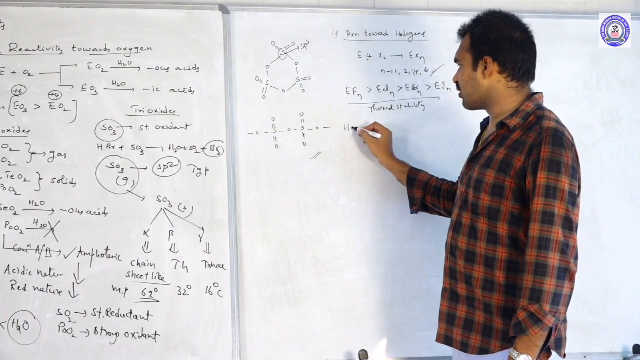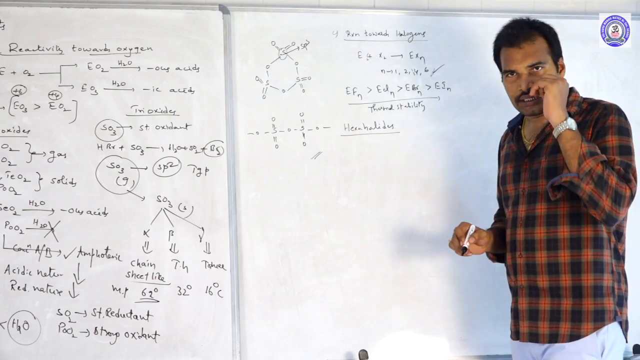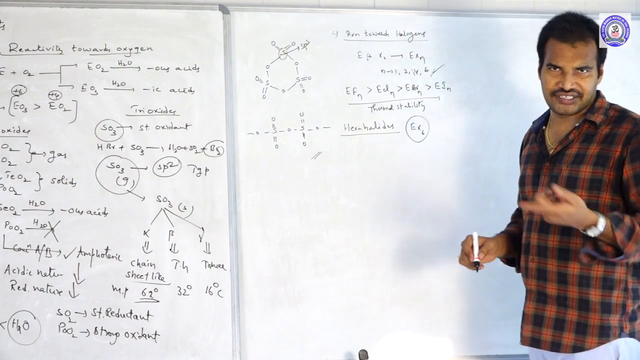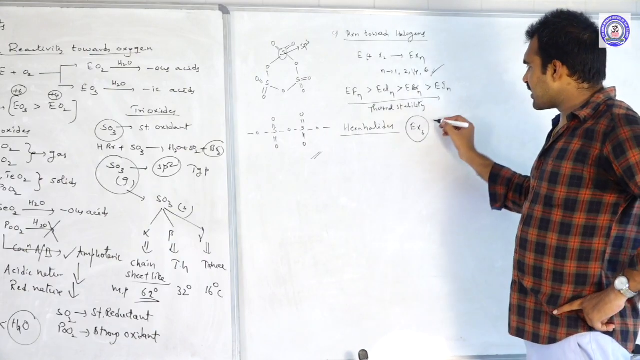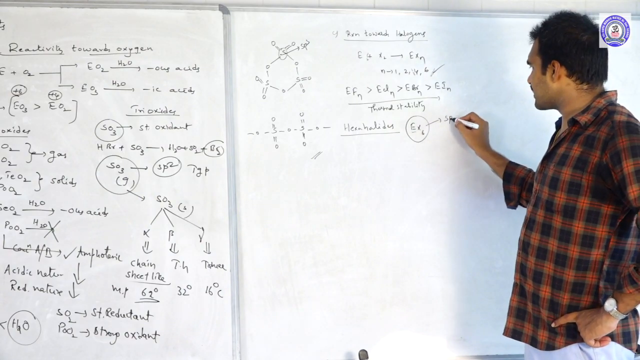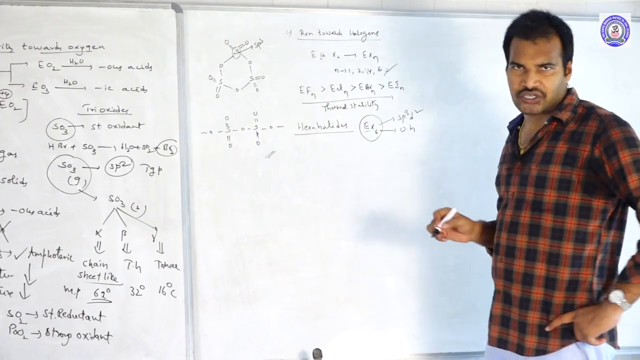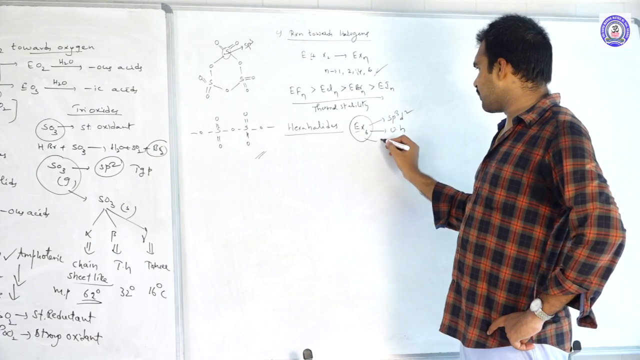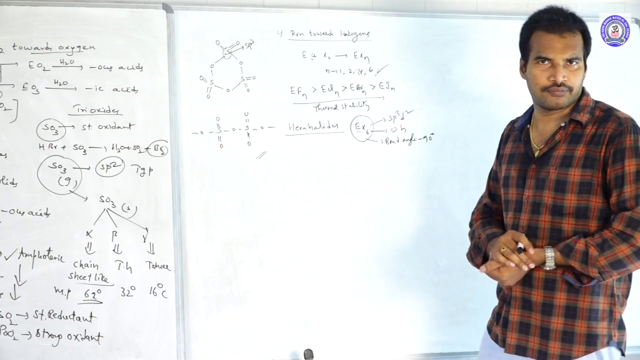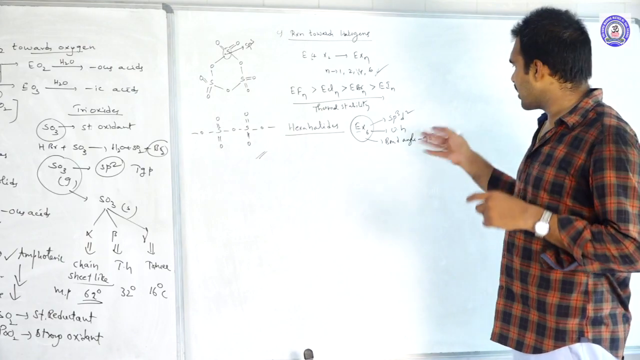Let us discuss one by one. The first one is hexahalides. EX6 indicates hexahalides. In hexahalides, the central atom undergoes sp3d2 hybridization. Why? Because there are 6 bond pairs, and they have an octahedral structure, and the bond angle is 90 degrees. This is common: all hexahalides are sp3d2 hybridized and octahedral, with a bond angle of 90 degrees.